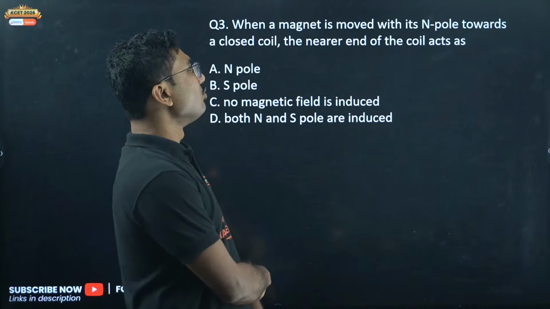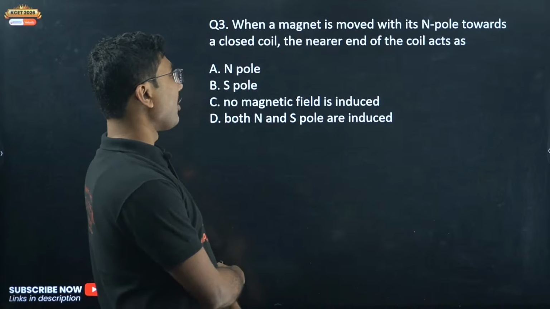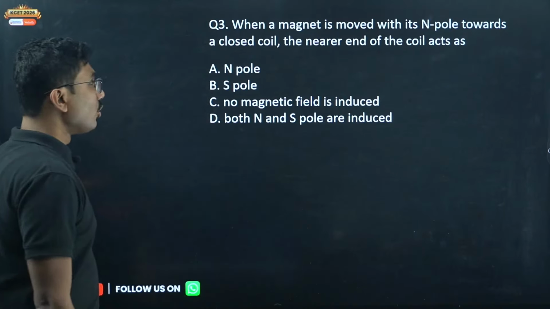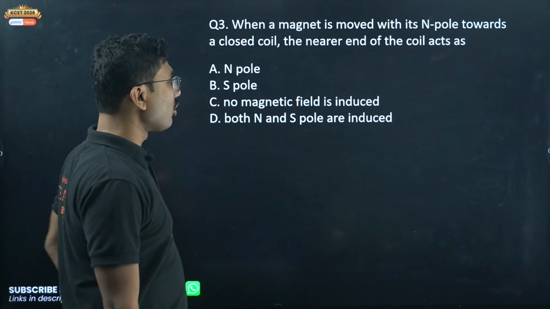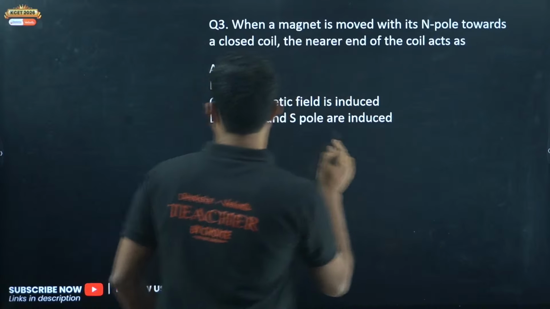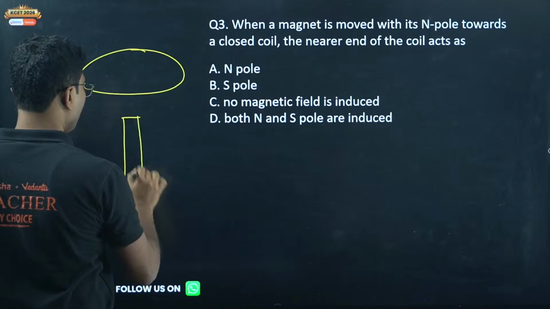When a magnet is moved with its north pole towards a closed coil, the nearer end of the coil acts as north pole, south pole, no magnetic field is induced, or both north and south pole are induced. So we have a closed coil and you are bringing a north pole towards the coil.